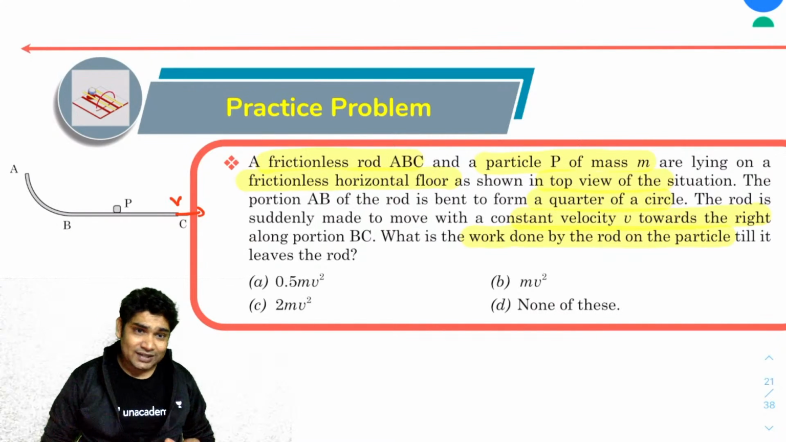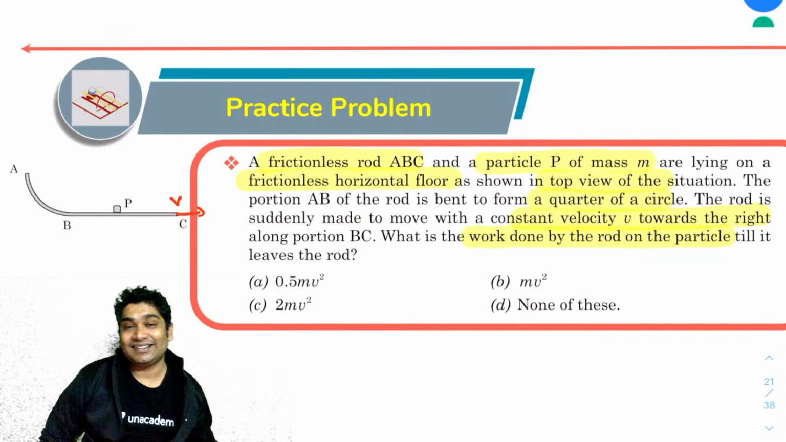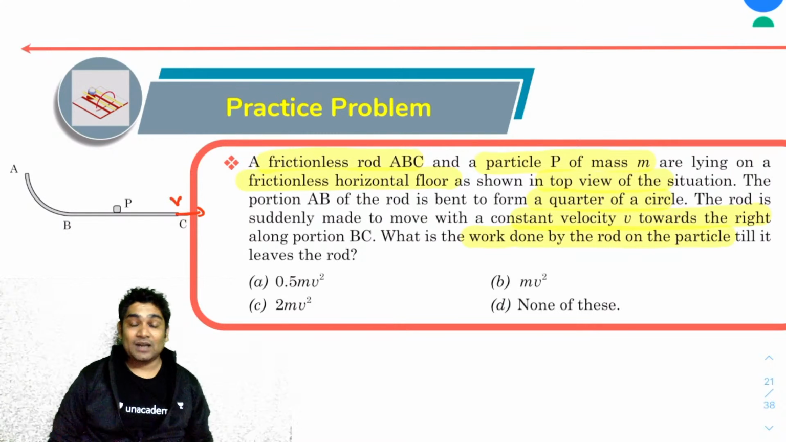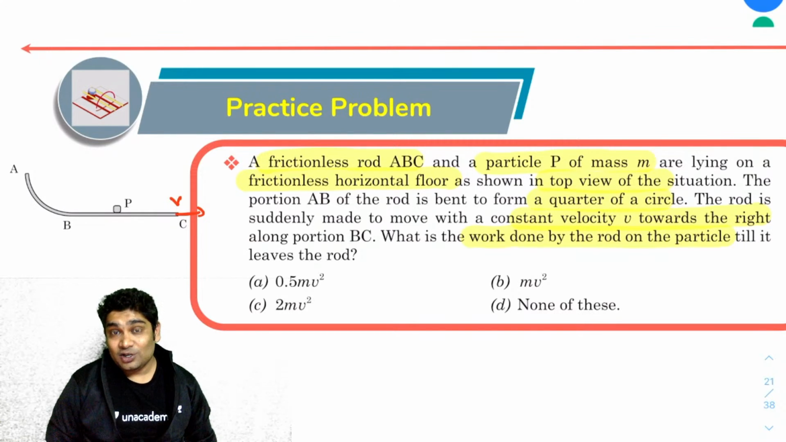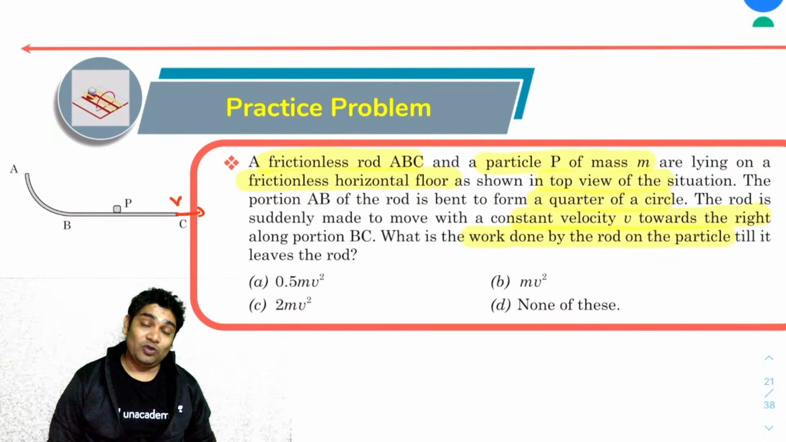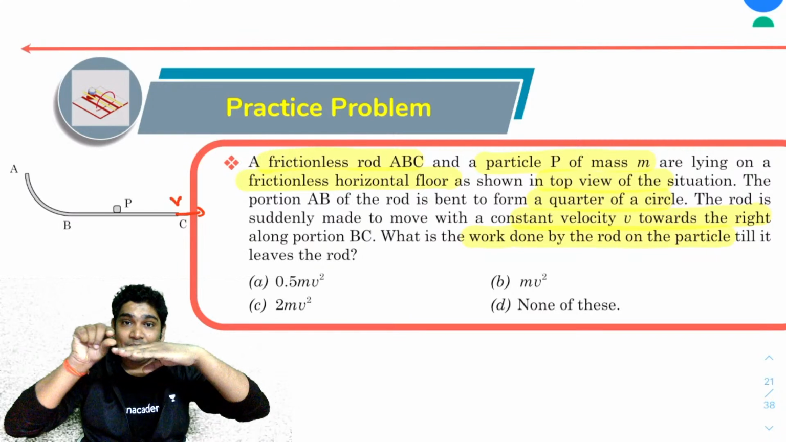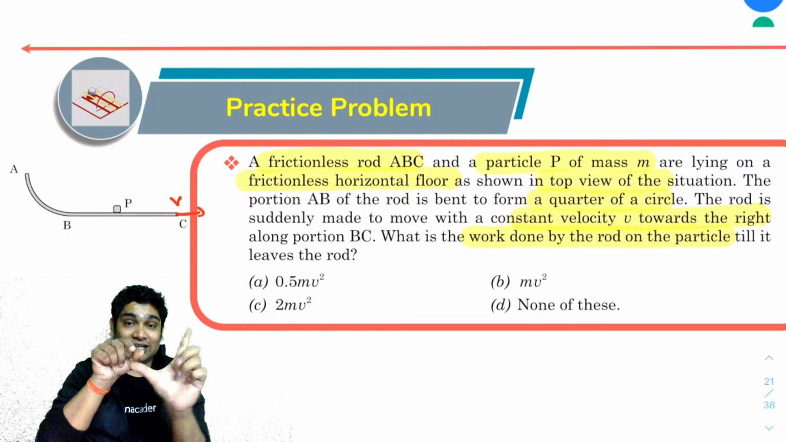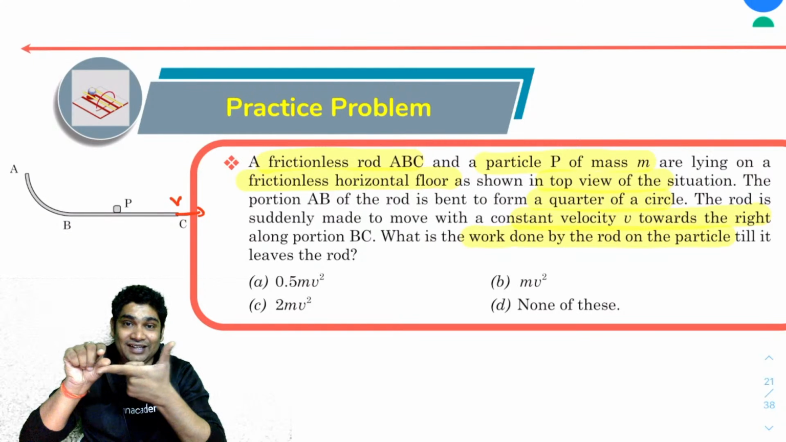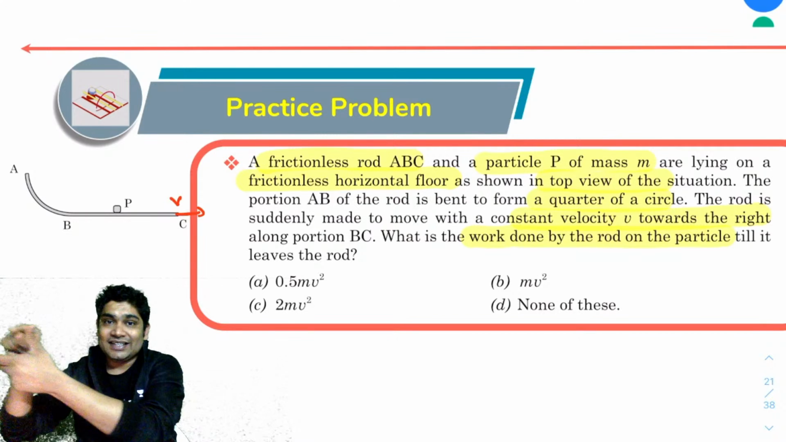So first of all, do you understand that work will be done on this particle P? Who will do the work? Think about it. It will be the normal reaction. If the entire rod was straight, then there would have been no work done, right? The rod would have simply slipped from below. So this is a frictionless rod. However, the curved portion will cause some work to be done. When this is slipping, this curved portion will essentially hit this and make it move forward.